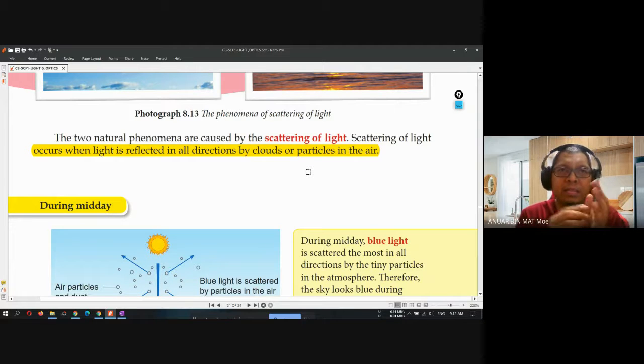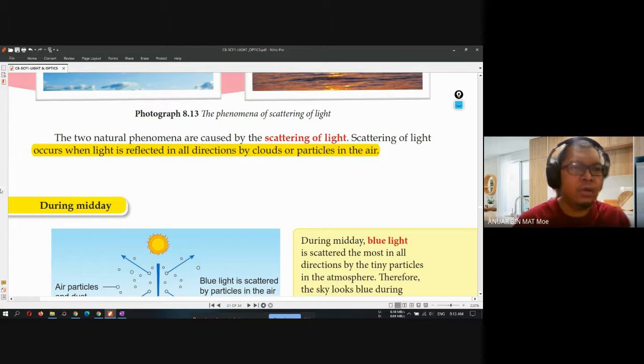That's why the light can be scattered all over the place because of the particles in the air, number one, and then number two, by the cloud. So you must understand what happens during the scattering of light.